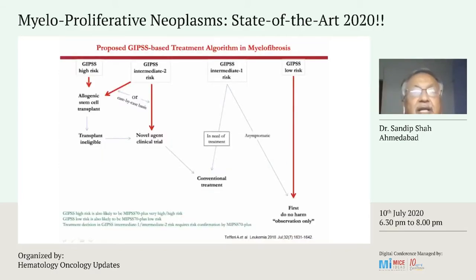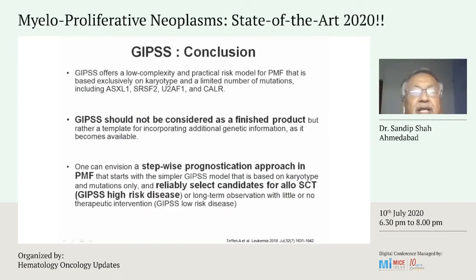So GIPSS offers a low complexity and practical risk model for PMF that is based exclusively on karyotype and a limited number of mutations including ASXL1, SRSF2, U2AF1, and CALR. It should not be considered a finished product, but rather a template for incorporating additional genetic information.